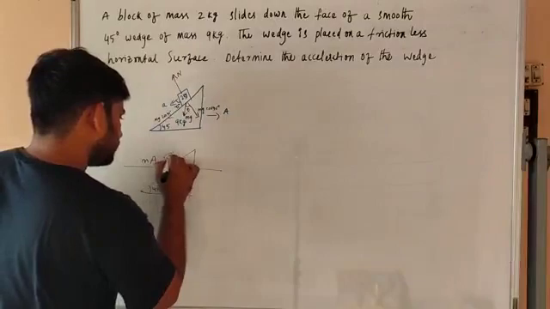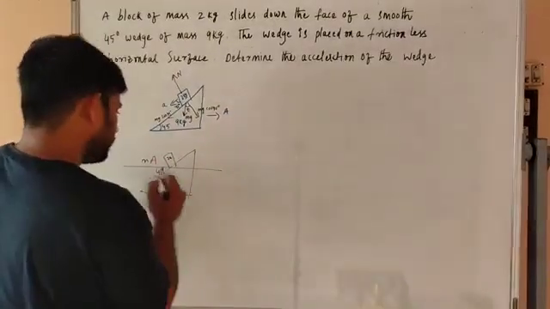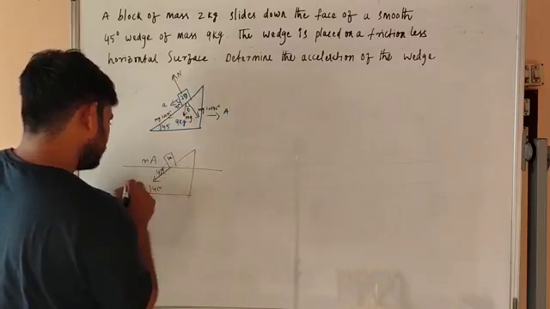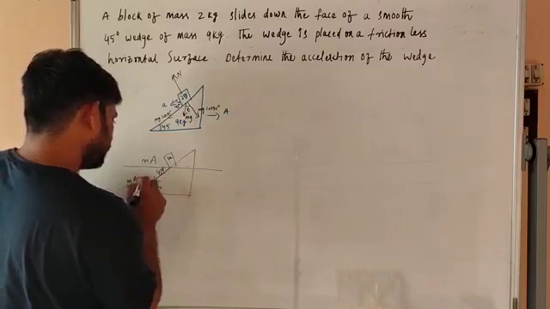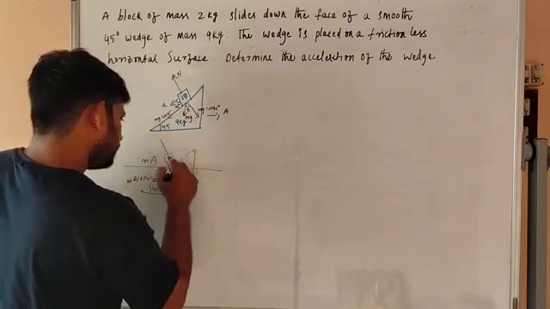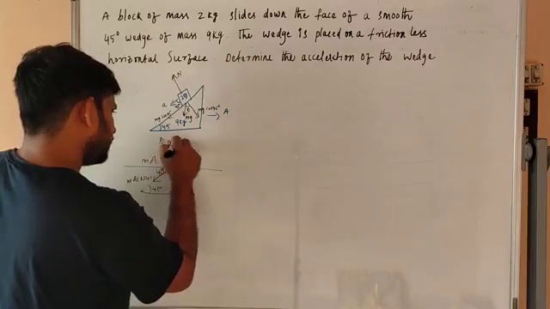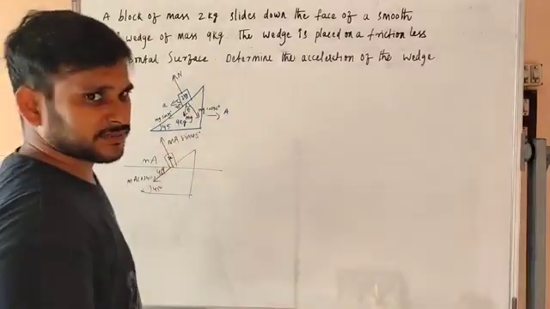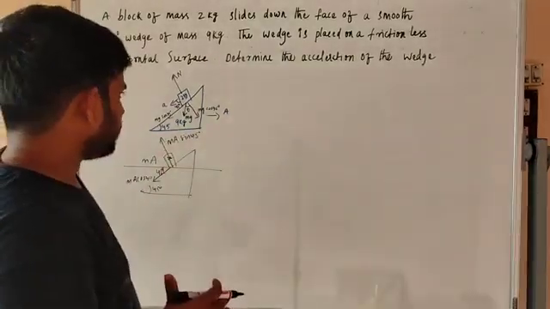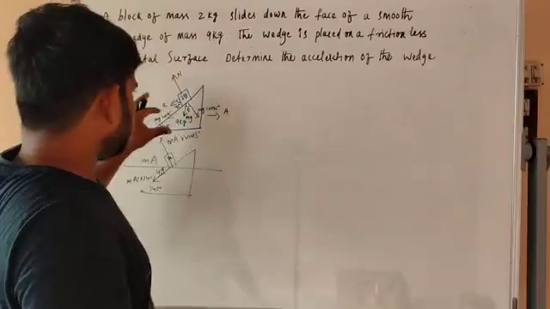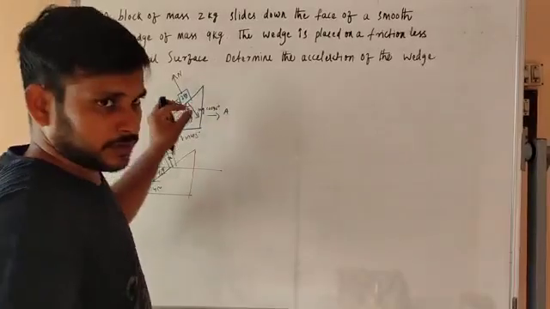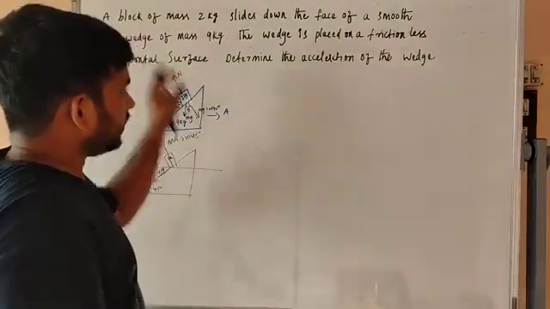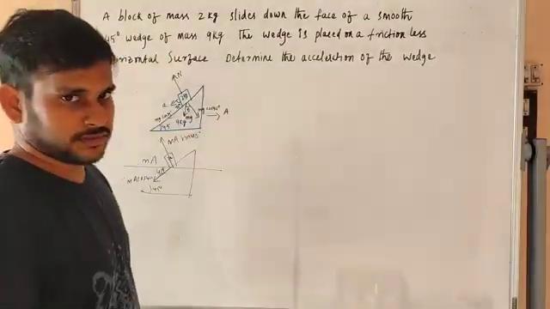The components are N... ma cos 45 and ma sin 45. We have to draw the free body diagram, then add the net forces, then find the acceleration of the wedge.